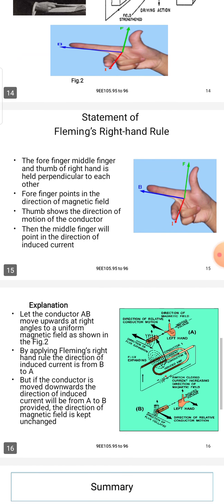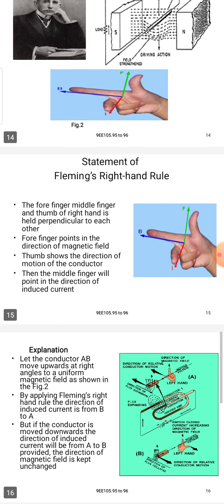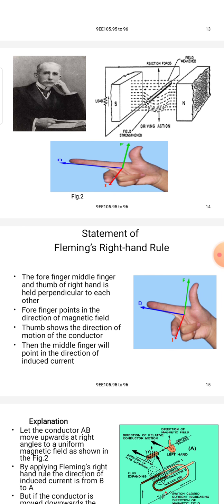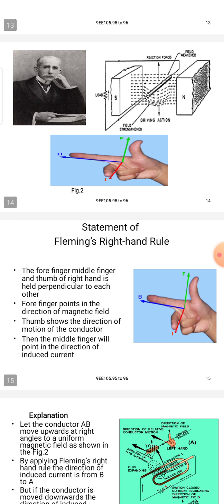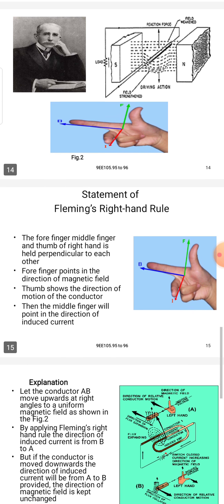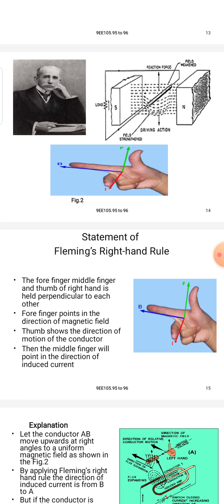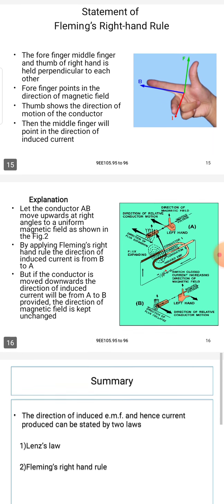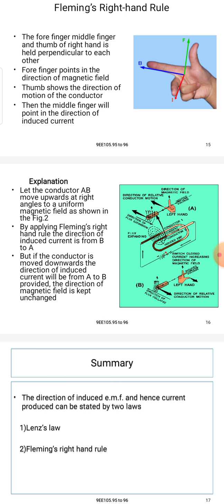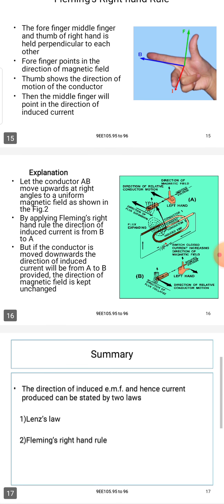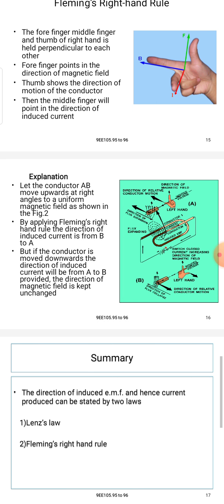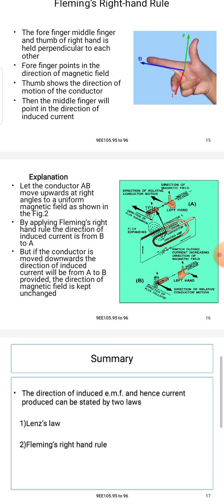The statement about the Fleming right hand rule: it uses three fingers, which are perpendicular to each other. You can see the image on pages 14 and 15. The three fingers are the thumb, forefinger and middle finger of the right hand, held perpendicular to each other.